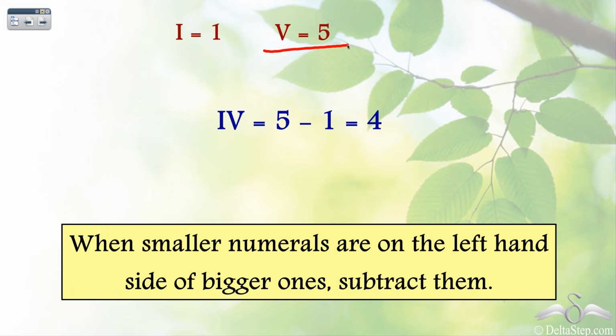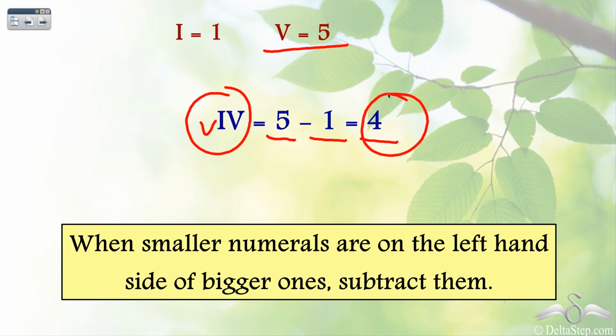Now when you write V and I together in this way, where I is on the left of V, then what is happening? V is 5 and I is 1, and when you place I to the left, you are subtracting 1. So it is 5 minus 1, that is 4.